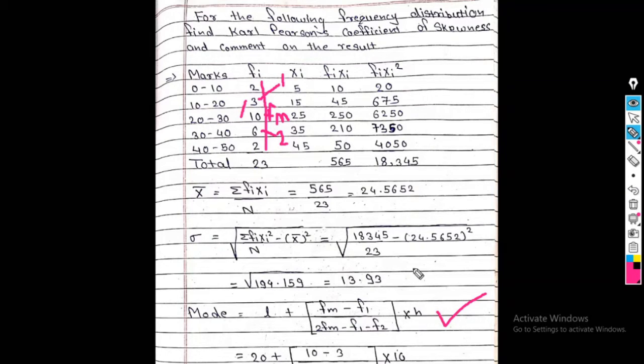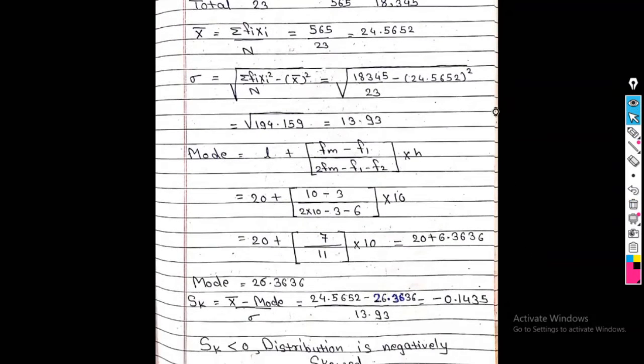Into H. What is H? Width of these classes. So what is the difference between these classes? 10 minus 0, 10. 20 minus 10, 10. So your value of H is 10. And what is L? Now the highest frequency is 10, right? So what is the corresponding class of that frequency? The class is 20 to 30. L is nothing but the lower limit of this class. So the lower limit is 20, while the upper limit is 30. So L is nothing but 20. So after substituting this, I will find the mode.